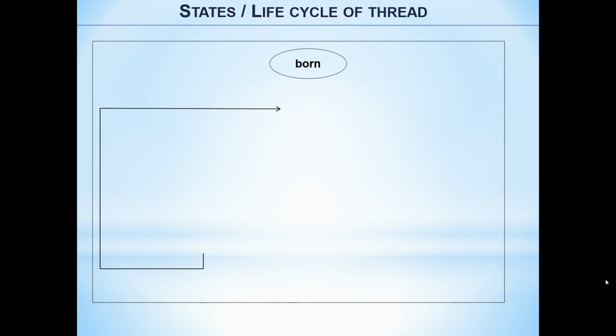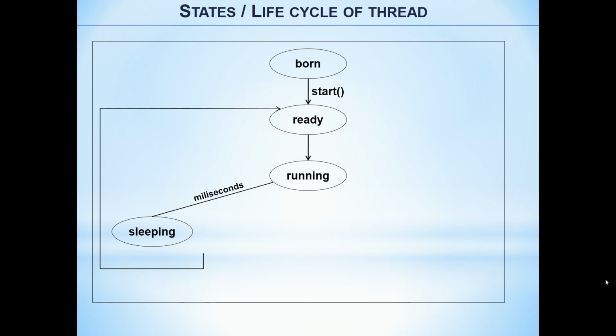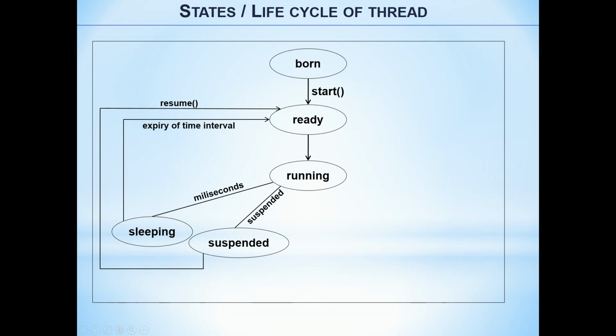Life cycle: whenever we declare the object of a thread, the thread is born, and then by using the start method, it becomes ready to enter various stages. If we call the sleep method, then the thread is automatically joined to the process after a specific time interval.